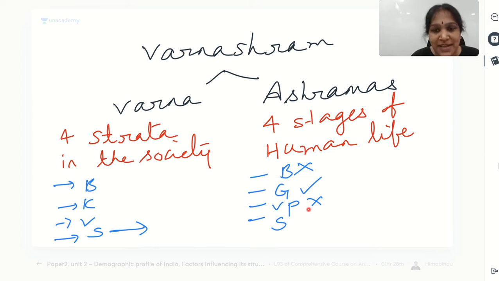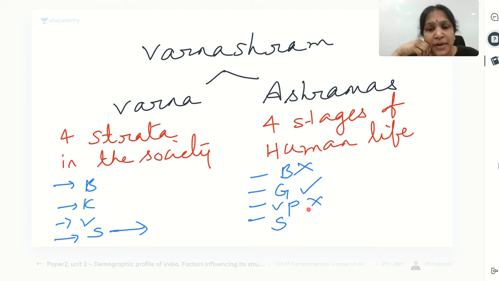Why they don't have Vanaprastha ashram? Because according to the Vedas, Sudras are born to be the slaves. A slave does not have property at all. When you don't have property, what do you leave and go into the forest? Vanaprasthana. Vana means forest, Prasthana means journey. Leaving the property, leaving all attachments and moving into the forest, wandering in the forest. That is Vanaprastha ashram. Is it clear?